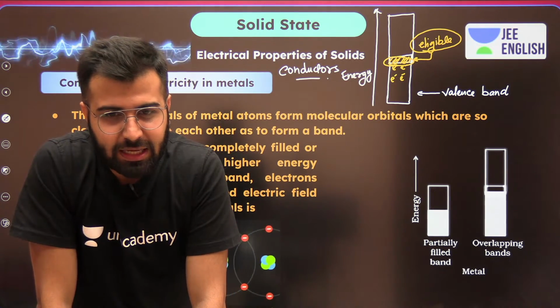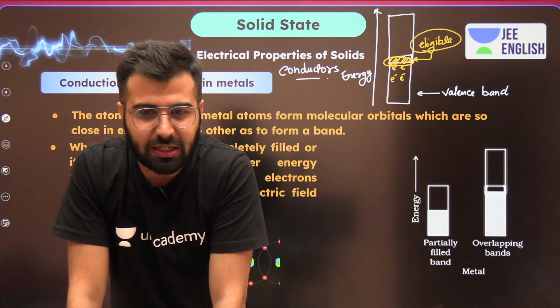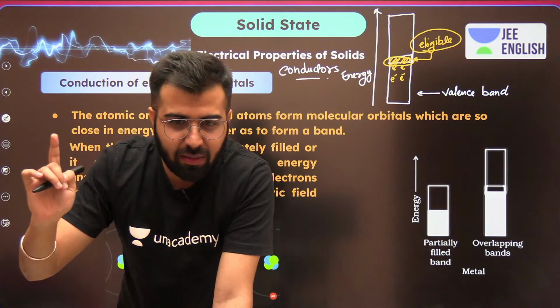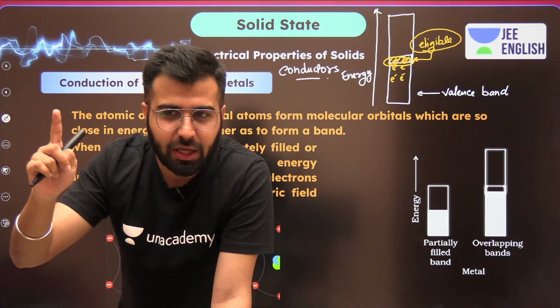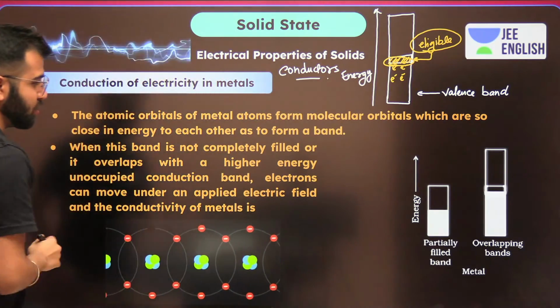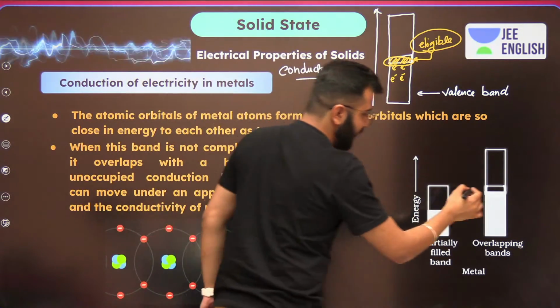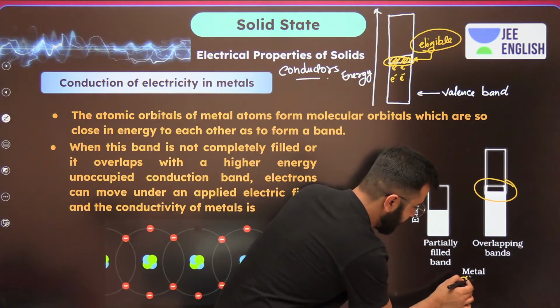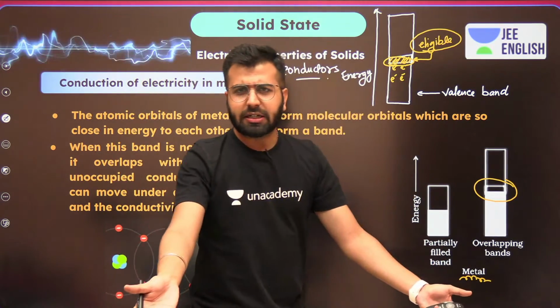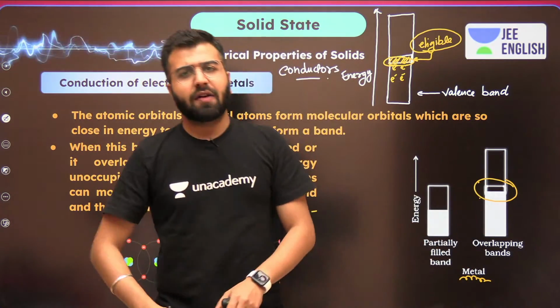Yes or no? Is this really clear? Come on, boys and girls, let me know. Khushi, Abhirami, Anjali, Hari, everybody let me know. Now over here, this is what we see: there is an overlap when we talk about metals, and metals are good conductors. So this is what you really have to remember.